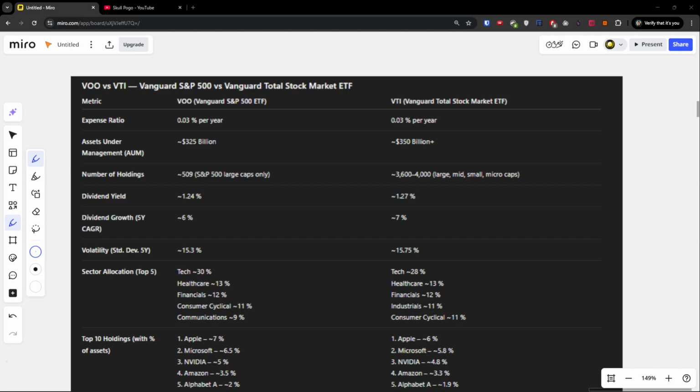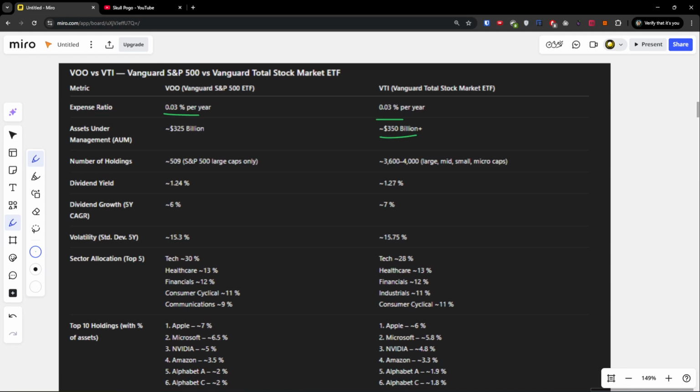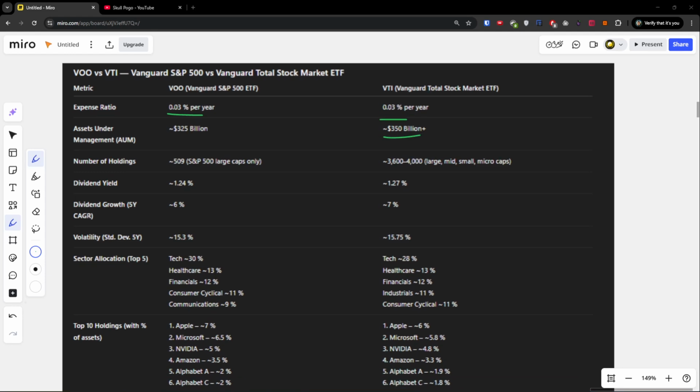Hey guys, in this quick video I'm going to compare VOO with VTI. So as you can see here, the expense ratio is the same for both. Assets under management is better for VTI, and also the number of holdings is larger for VTI compared to VOO.